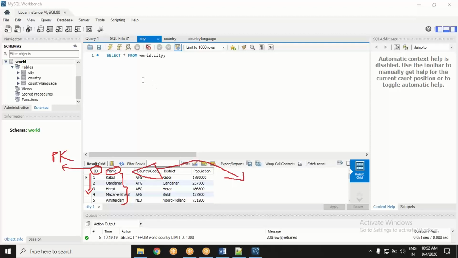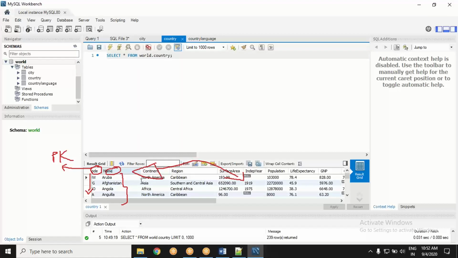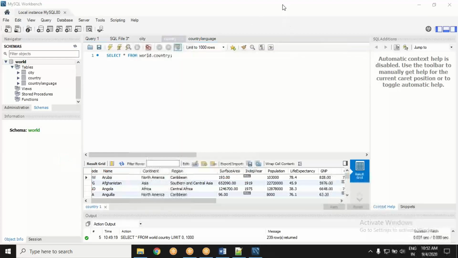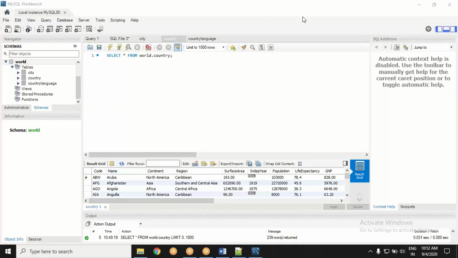Yes, country code. Country code is the foreign key because it maps with the country table. The code is the primary key of the country table and the city table will map based on this column.